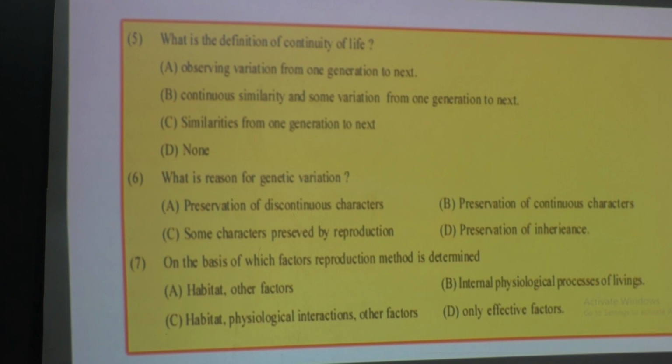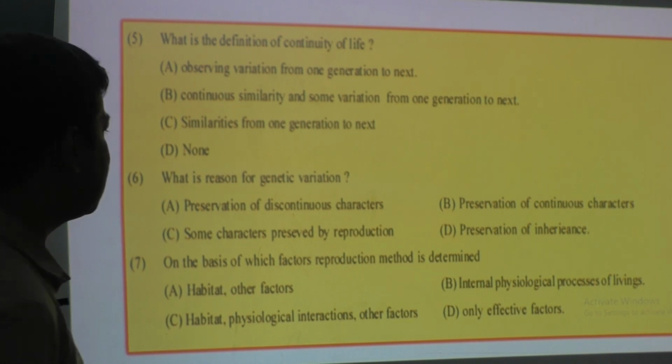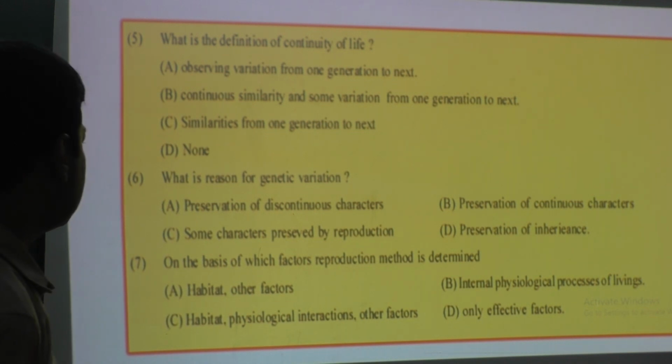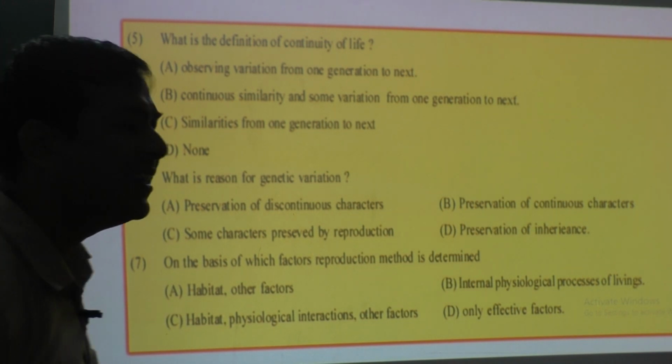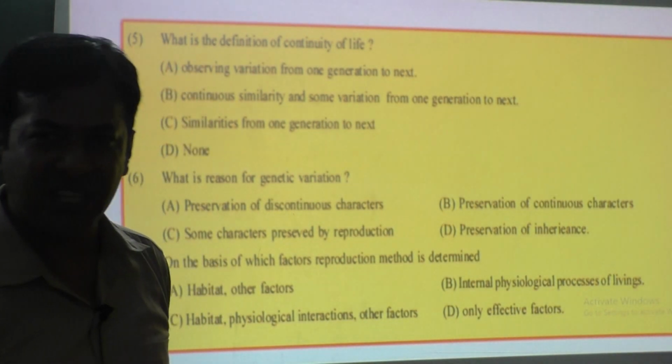Then, what is the reason for genetic variation? If genetic change should happen, then what should happen? Preservation of discontinuous characters, preservation of continuous characters, some characters preserved by reproduction, or preservation of inheritance. What does inheritance mean?